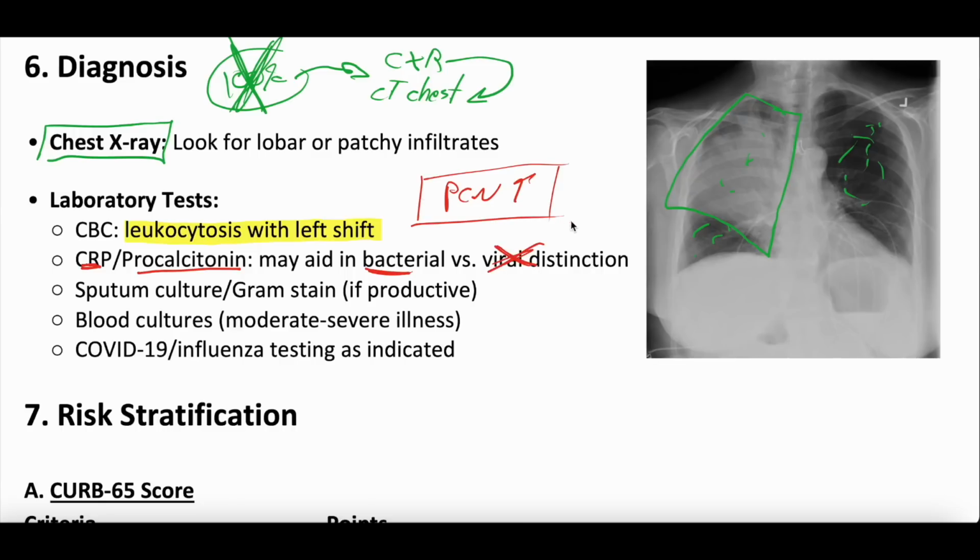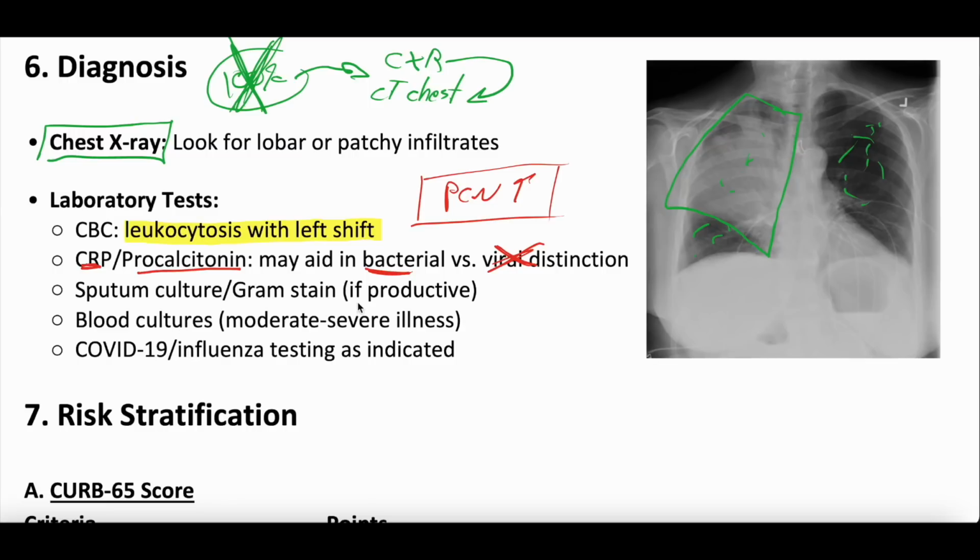There's lots of different discussion, guidelines, literature. Probably not worth us diving into it here, but procalcitonin should not be used to decide if you start antibiotics. There's some evidence potentially that procalcitonin, when you trend it over 24 to 48 hours, could maybe be used to stop antibiotics early. But again, all those phrases are kind of loaded phrases.